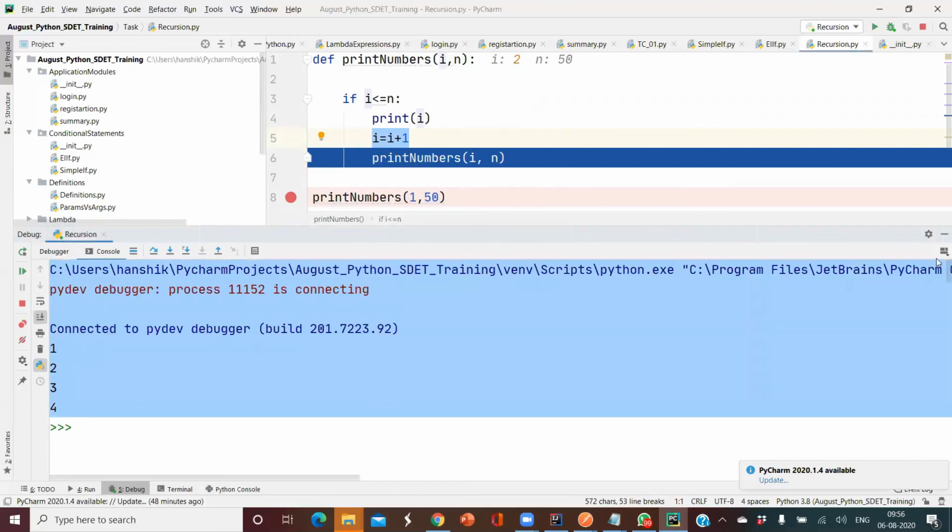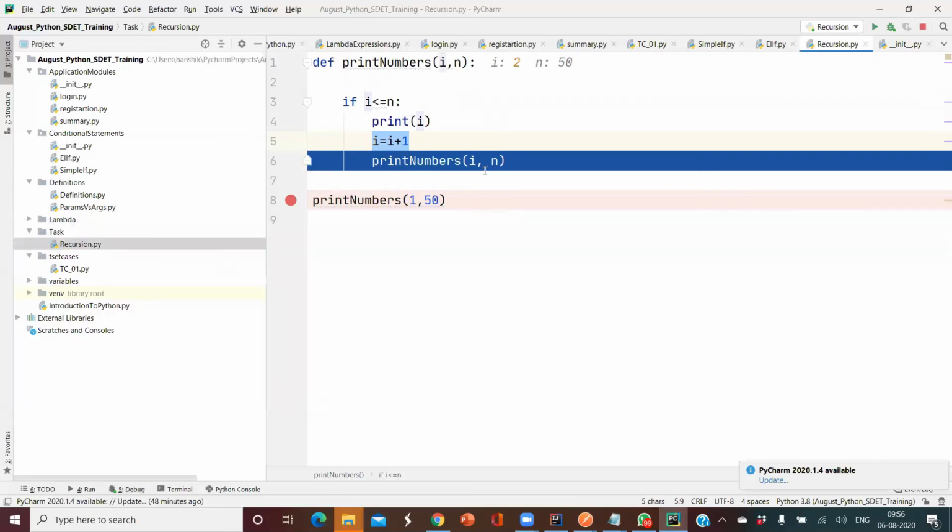So what we did here, based upon our condition, we are calling the same method again and again. That is what we implemented here, the concept of recursion. This is one of the interview questions asked by one of the companies to my student. And this is the output we got.